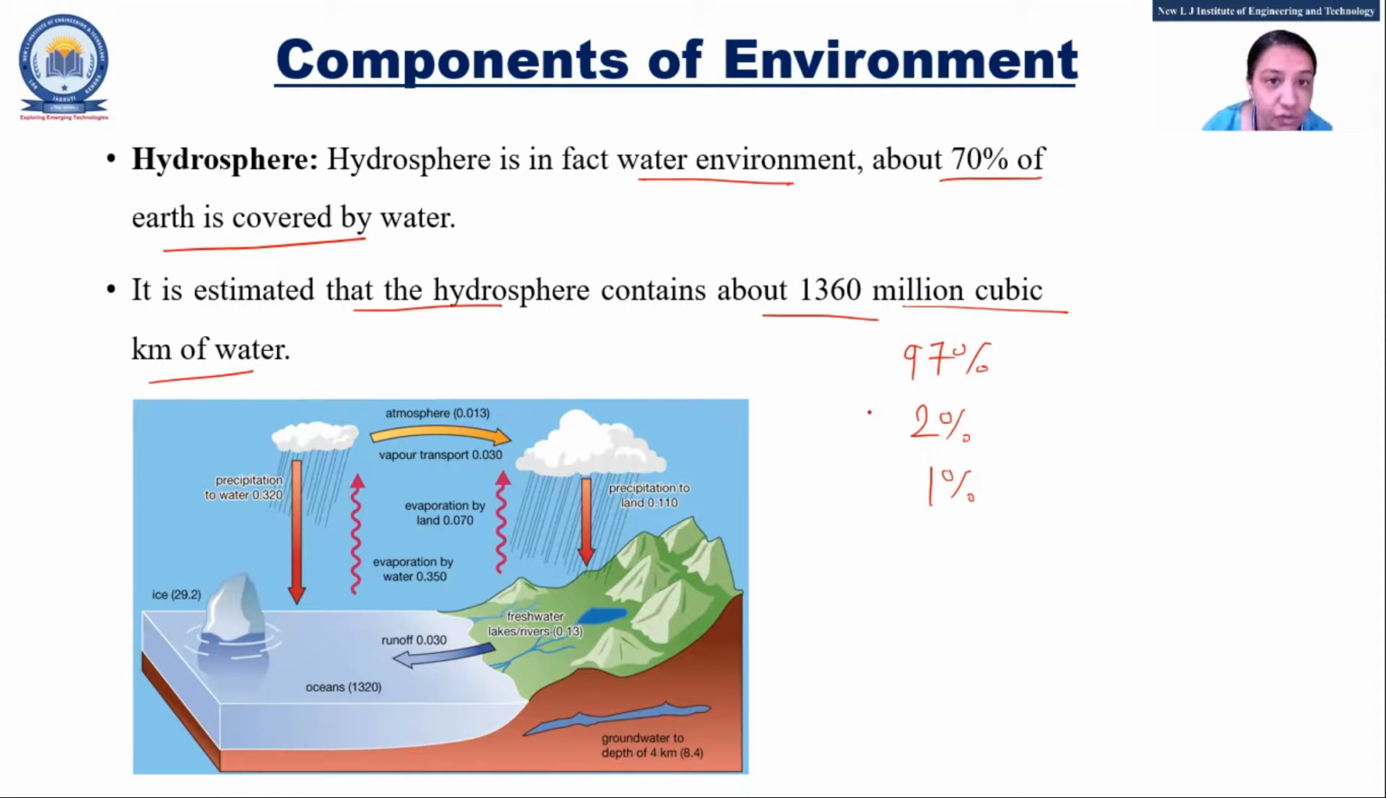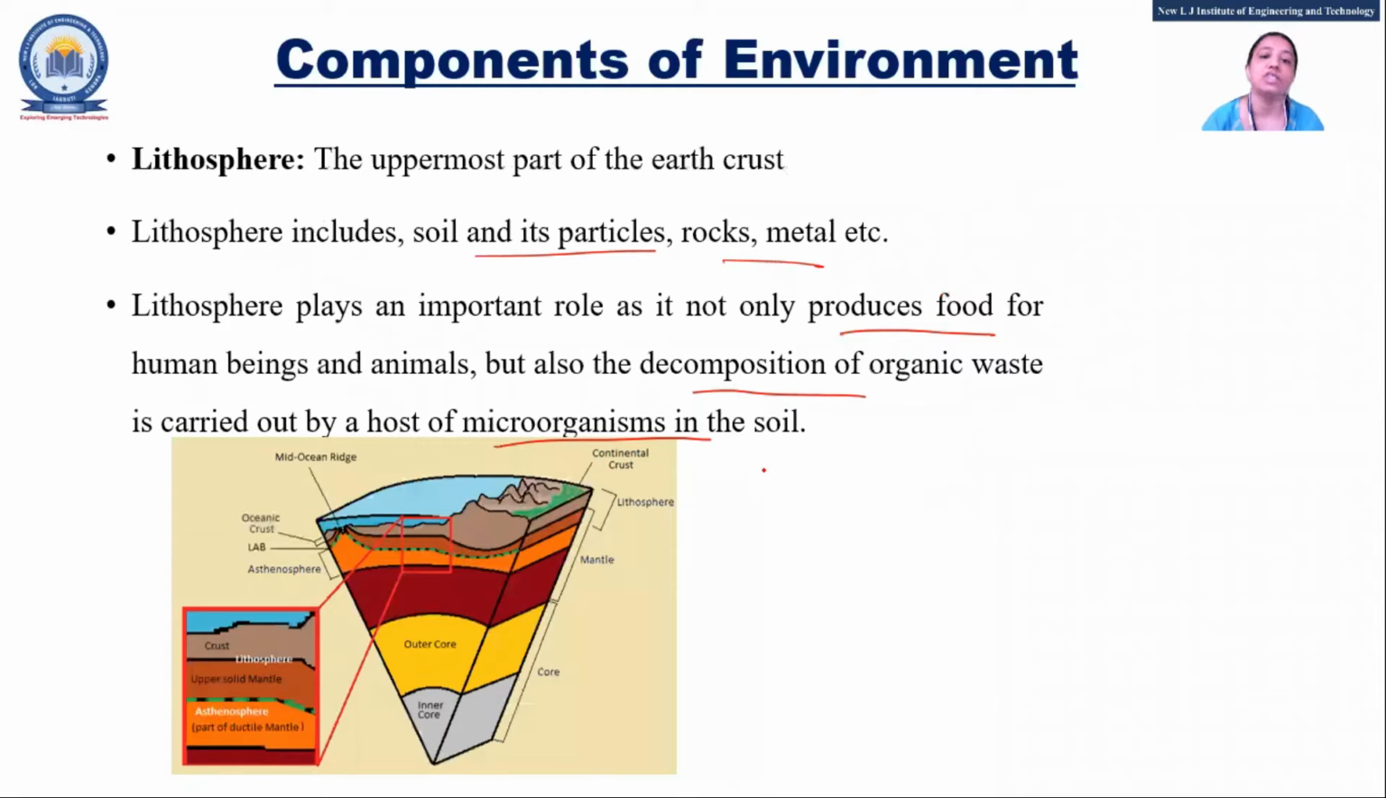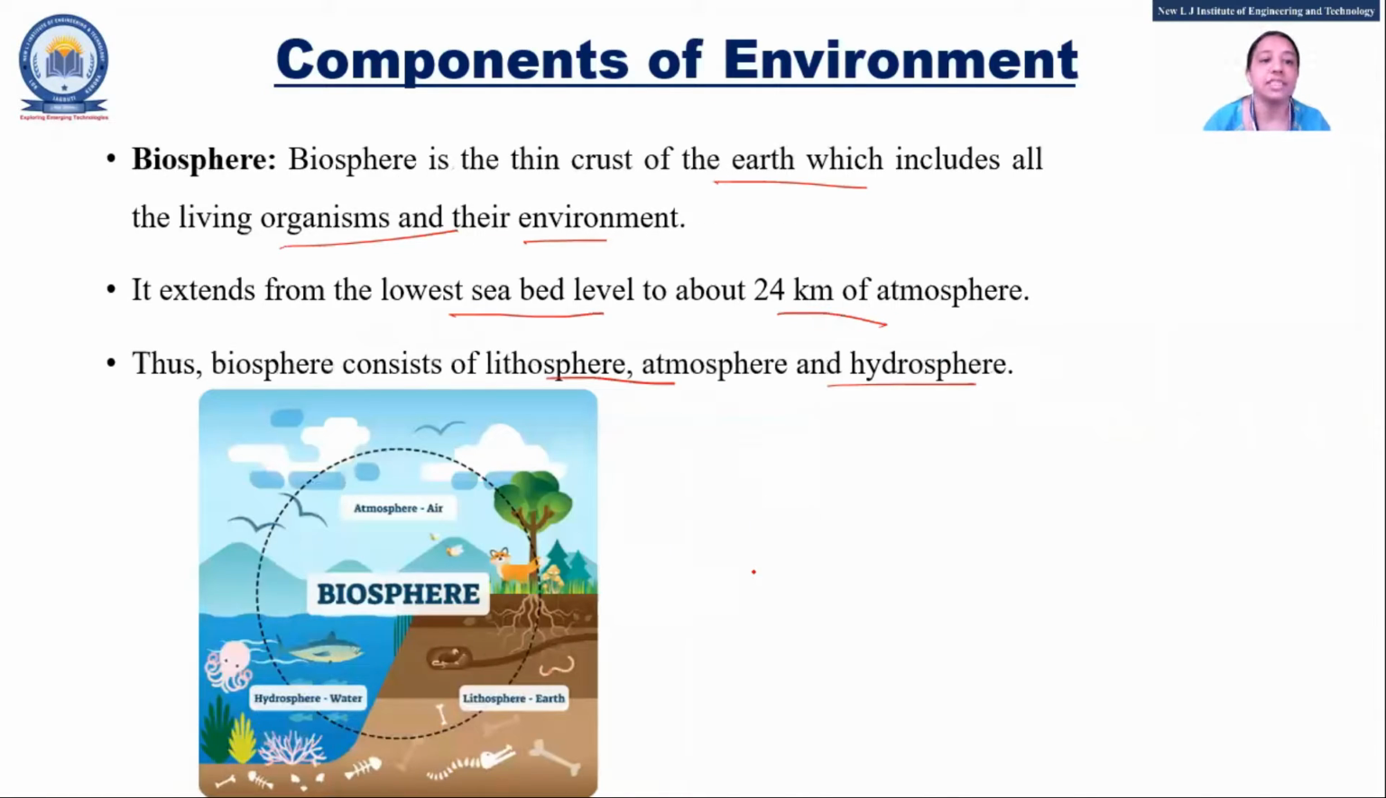Some of the questions are not asked in a direct way. Two or three questions are asked indirectly, but you need to specify which concept you are supposed to explain. That's why I told you to go through all the question papers. Lithosphere is nothing but land, soil, rock, or metal. The next is biosphere.